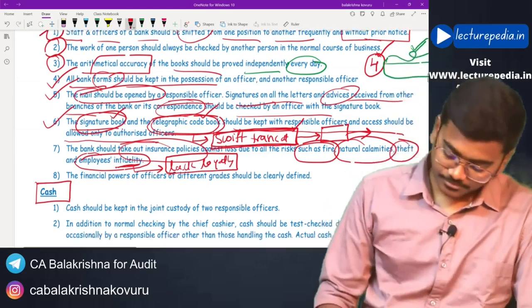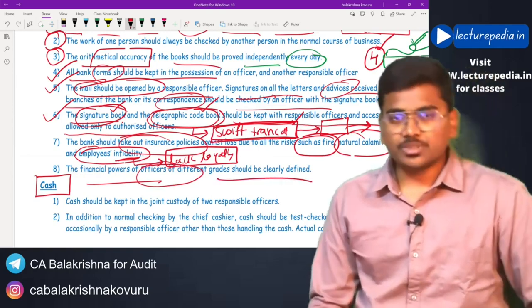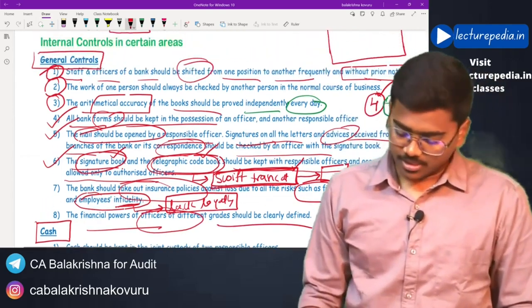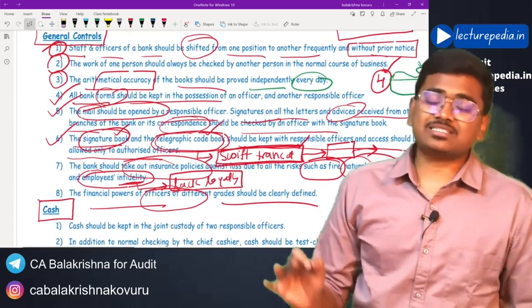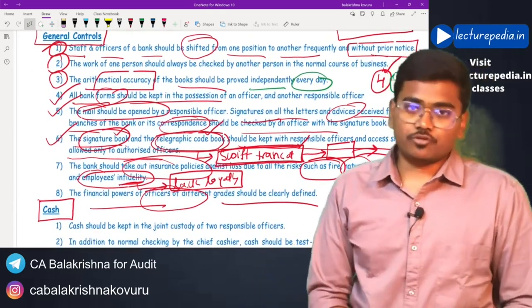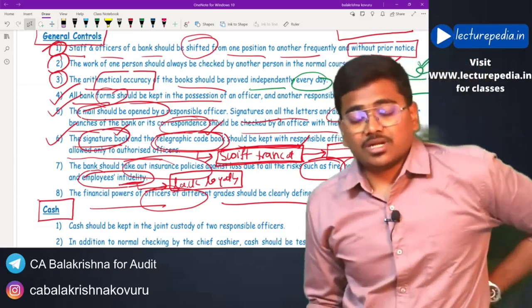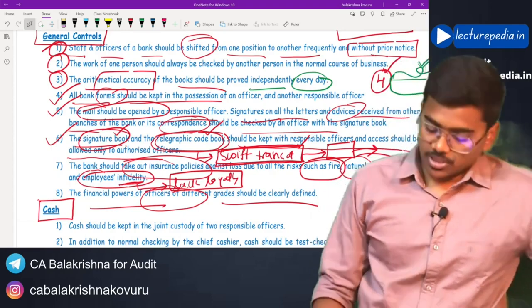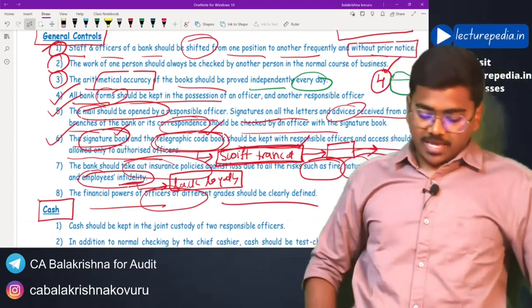Okay, and the financial power of officers of different grades should be clearly defined. The power of each officer has to be clearly defined. Which transaction can be performed by which officer, and to do a particular transaction, whose authorization is required, this has to be clearly defined. So these are some general internal controls that have to be present in the bank.